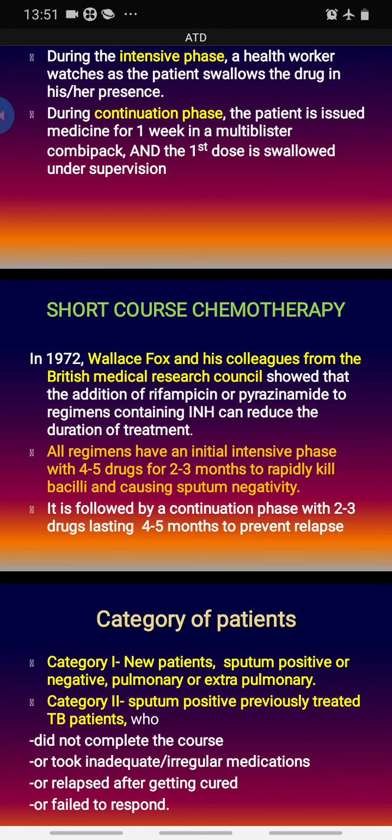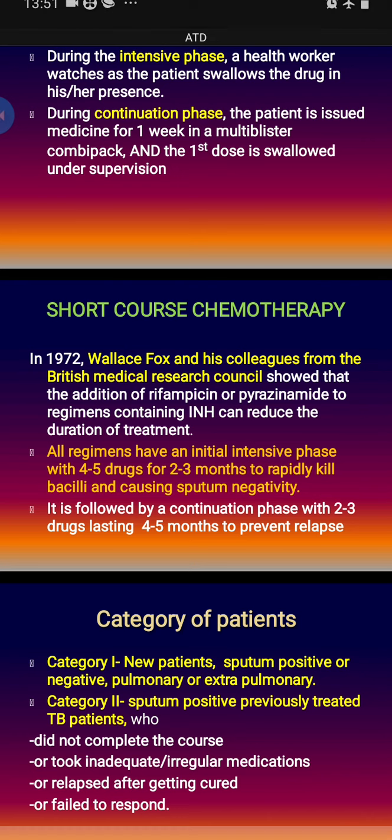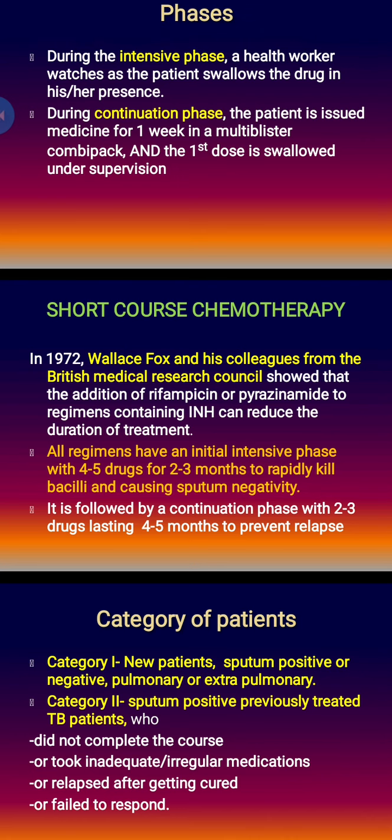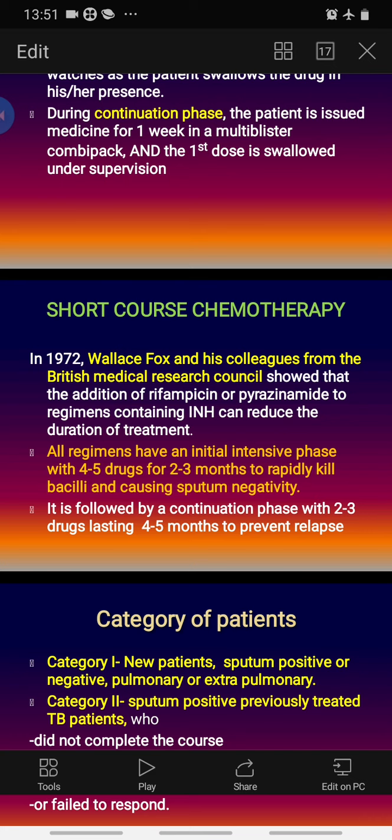Next, there are categories of the patient that need to be understood properly. Category depends on the status of the patient: what is the previous history of the infection, what is the patient's previous drug history, how long the patient has consumed the drug before. Depending on this, a few categories of patients are made so that we can select the drugs properly.